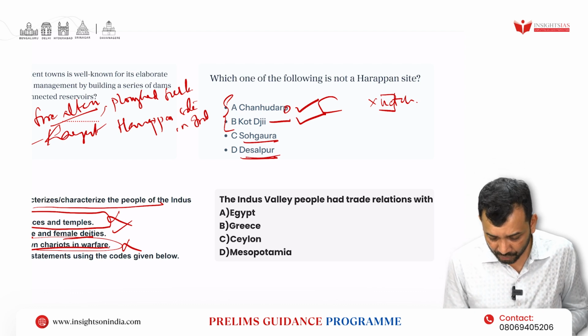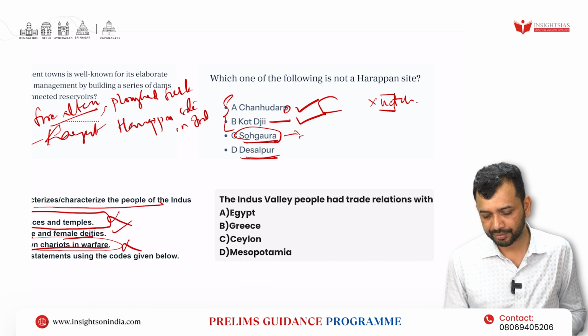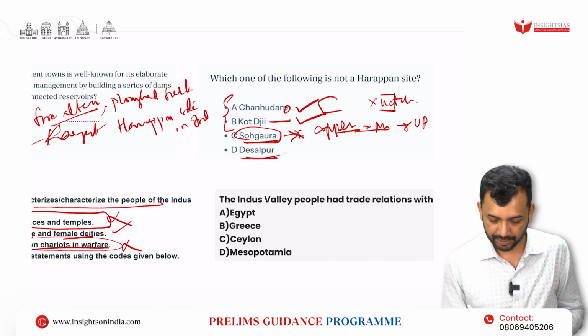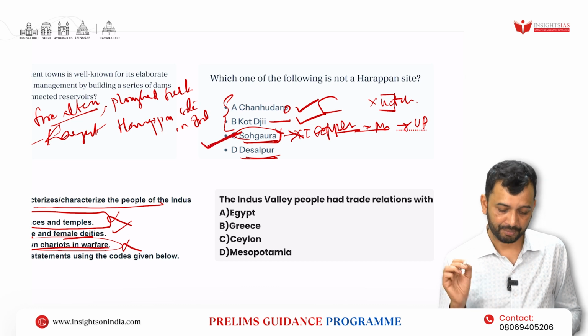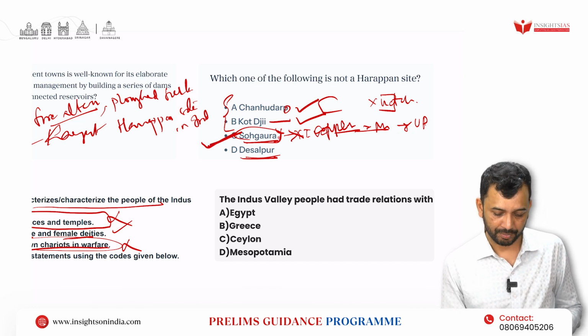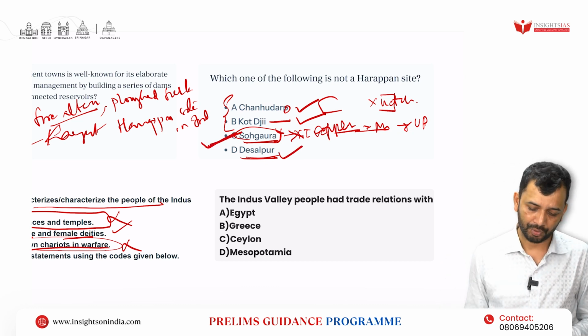However, if you know that Sohgaura is known for its copper plate inscription with respect to the Mauryan Empire, and it is located in UP, right? So this is not part of the Indus Valley. In that sense, this will be eliminated. So the answer, not a Harappan site, becomes Sohgaura. So Desalpur will be one more site.